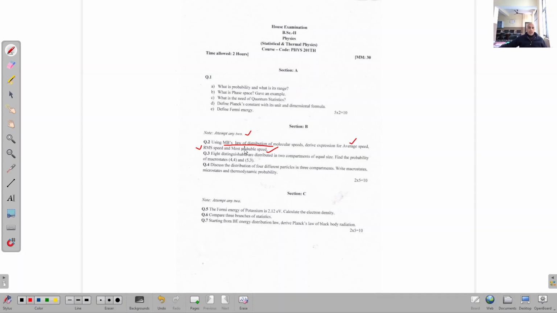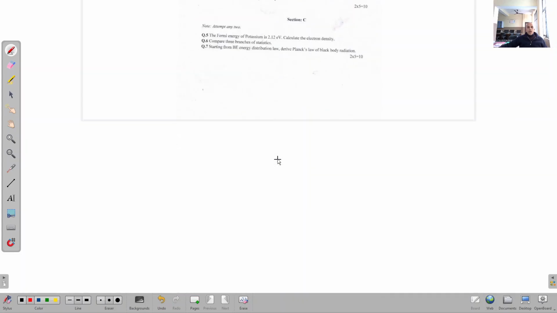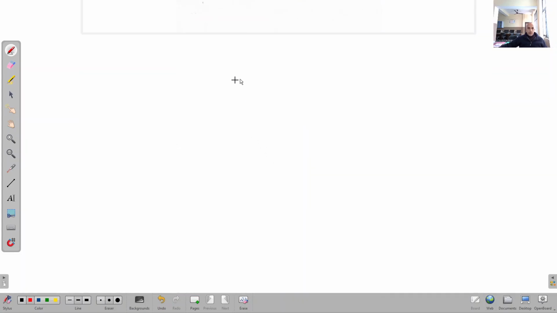I have told you in the class also that it is very important to attempt the question paper according to the questions because the questions are designed as per the time limit of the exam. So there is no need to go for deriving all these expressions. Examiner knows all these things, right? So today we will derive these three expressions by using Maxwell-Boltzmann distribution law of molecular speeds, right? So we will start with first of all Maxwell-Boltzmann distribution law, right?